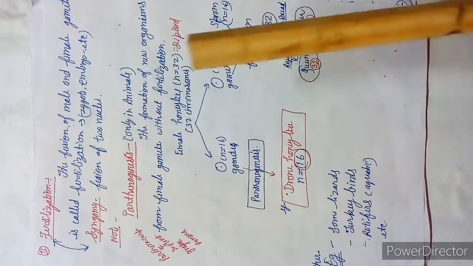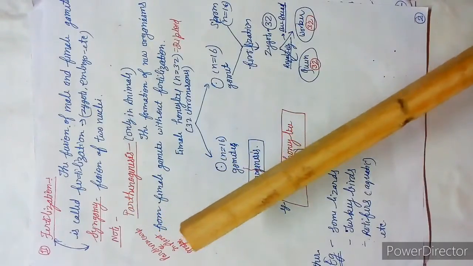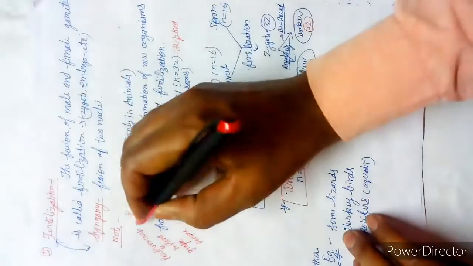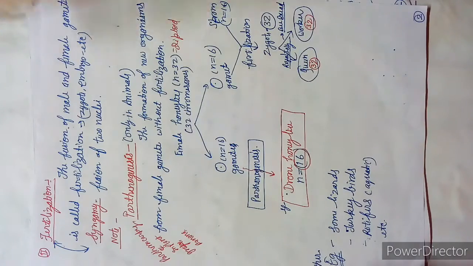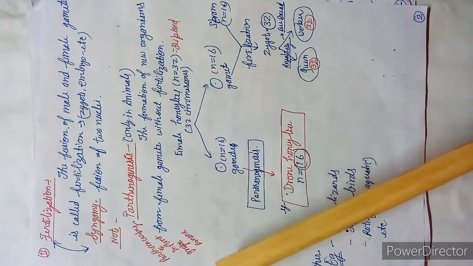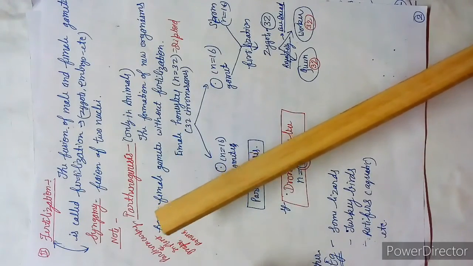See, some of you must be thinking, sir, there is a word parthenocarpy. Parthenocarpy is the case that takes place in plants. Examples are grape and banana. Due to this parthenocarpy process, there is no seed formation.